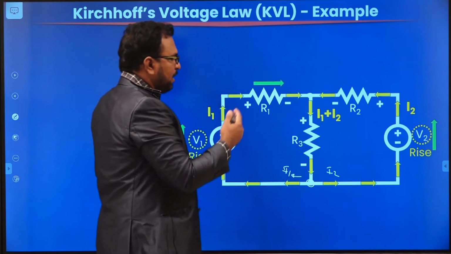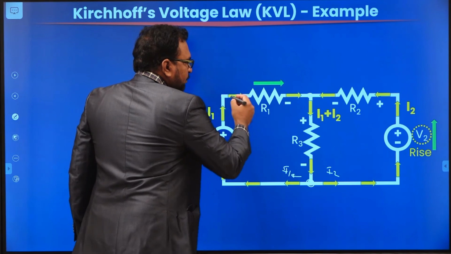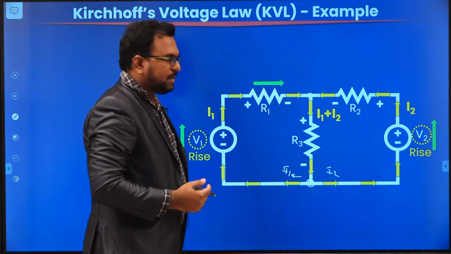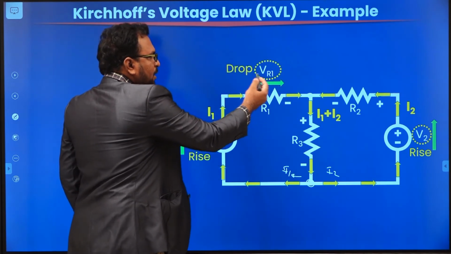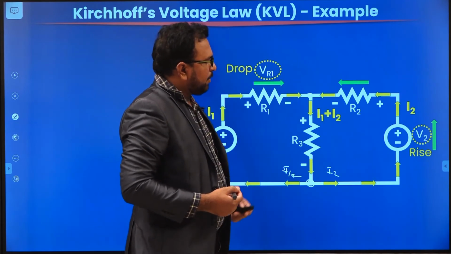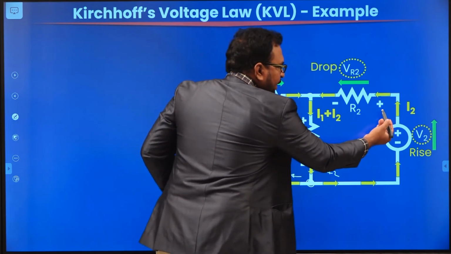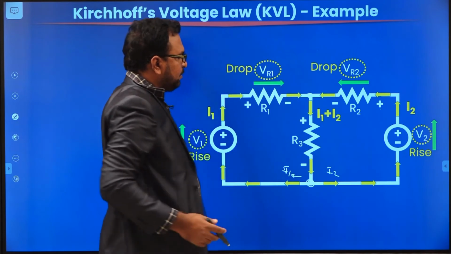Now let us discuss the elements. In case of resistance R1, the current is moving from positive to negative. Positive to negative means always decreasing. Decreasing means the voltage across R1, which is called VR1, is considered a drop. Next, R2 is also a drop because the current is moving from positive sign to negative sign. Now what about R3?